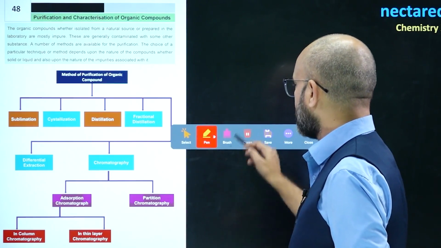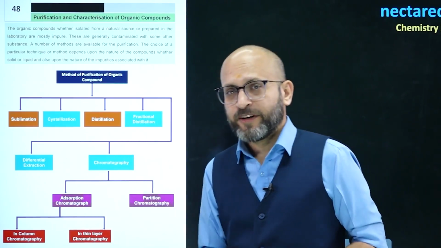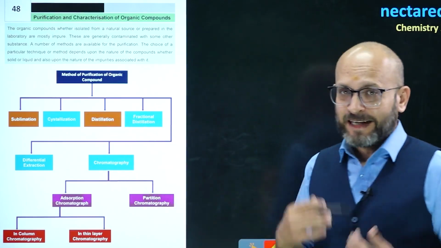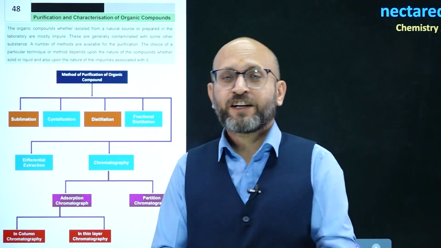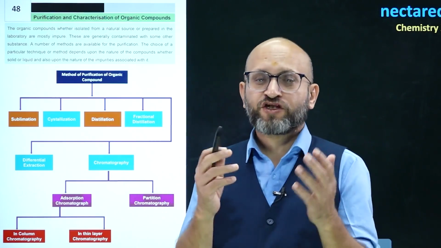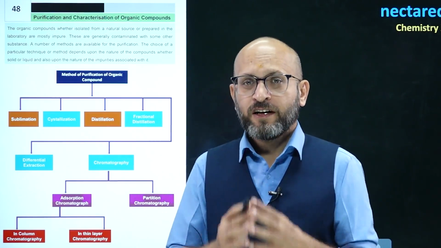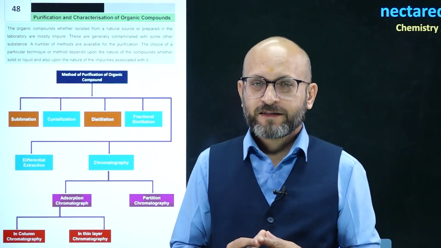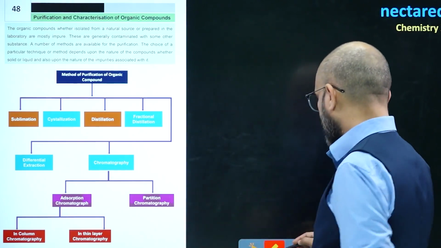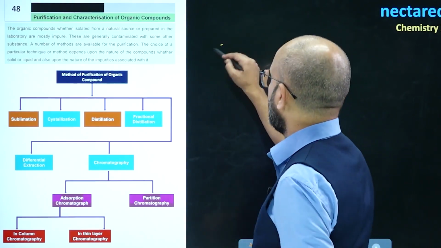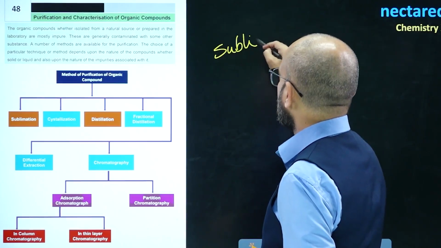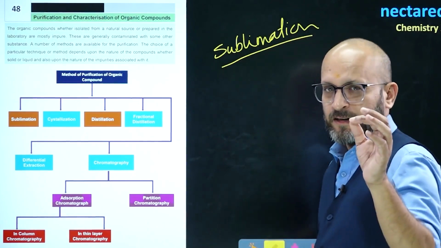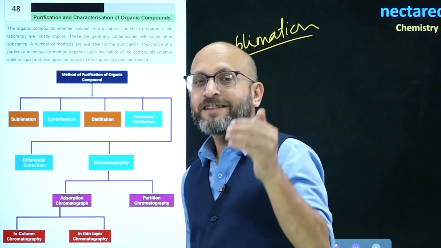First method is sublimation. Next is crystallization, distillation, and within distillation you will have a variety of distillation methods such as fractional distillation, steam distillation, vacuum distillation, depending on what the criteria is. Sublimation, for example, if we have to see where the sublimation method will be used. Sublimation will be used wherever the impurity or the substance is sublime in nature.